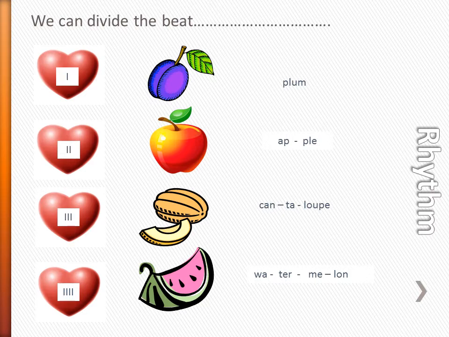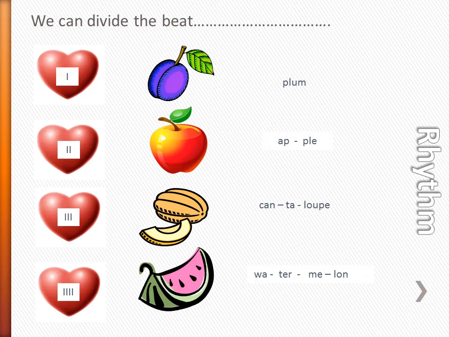so we can take that steady beat we had before and divide it. One division of the beat we're going to call plum, and we're going to denote with 1 stick. 2 divisions of the beat we're going to call apple. And those 2 sounds are going to happen within 1 beat. And we're going to use 2 sticks to show that.